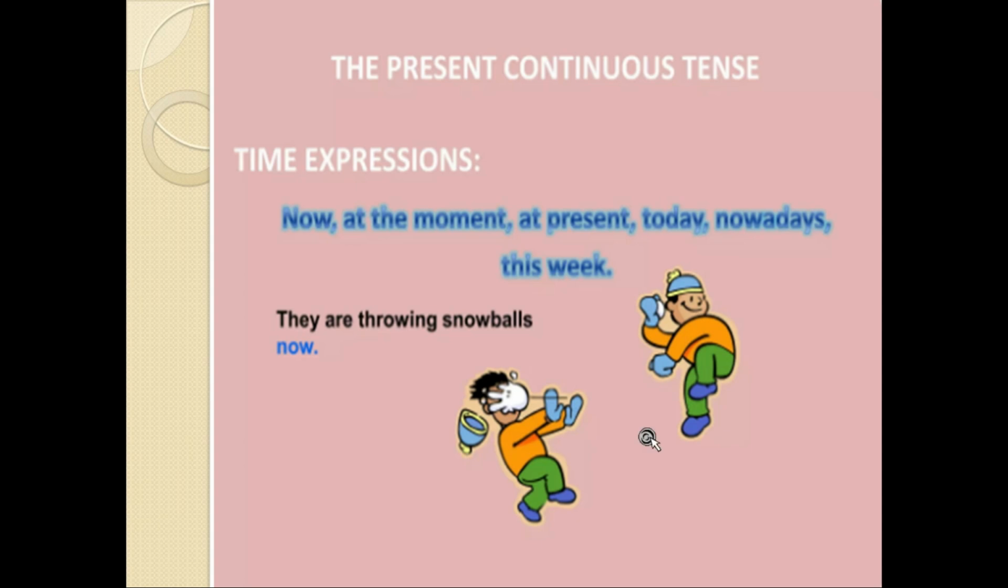Okay, present continuous tense. For present continuous tense, you can identify the sentences through the time expressions. What are the time expressions that you can see in present continuous? Like now, it means that it is just right now, at the moment, at present, today, nowadays, this week. They are throwing snowballs now. In the picture you can see they are in the middle of that action. So if you see these time expressions at the end or at the start of a sentence, it means that these are examples of present continuous tense.